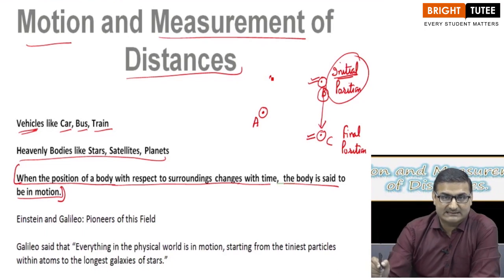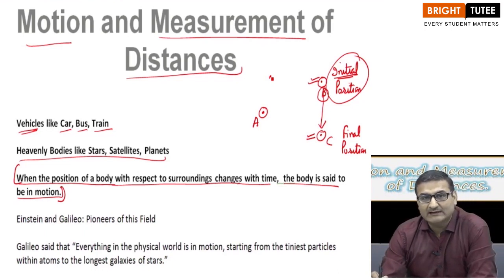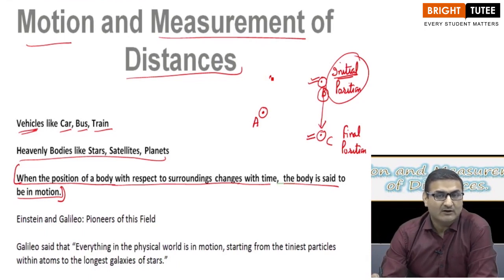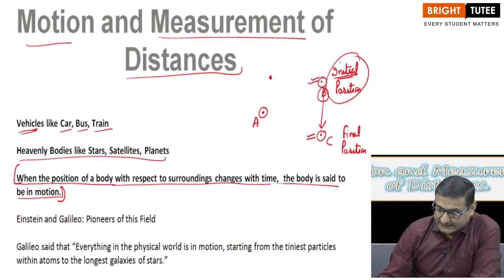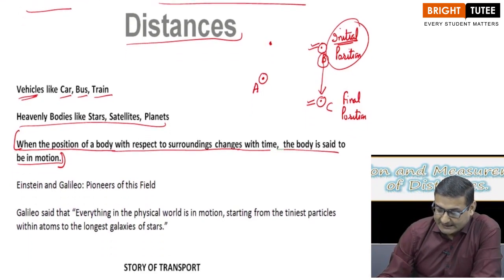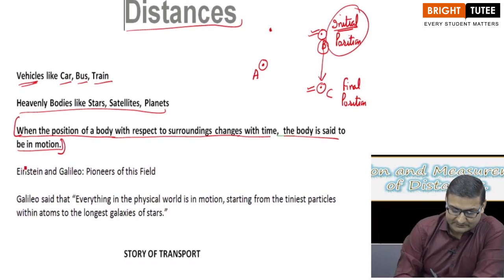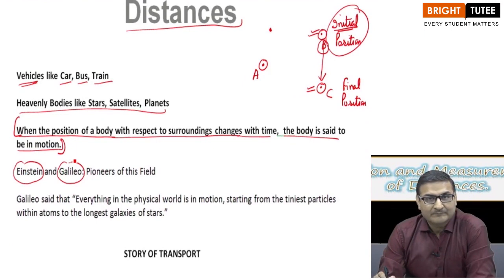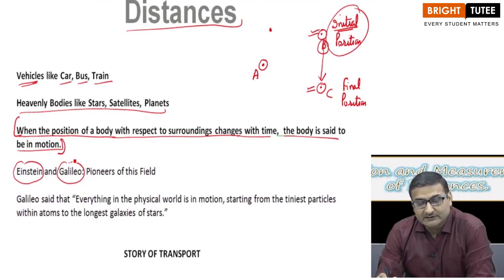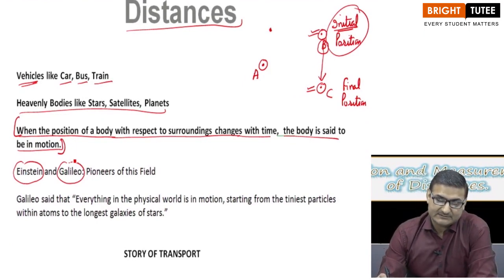The body is resting, or we also say that the body is in a stationary position. Stationary position or at rest, it means the same thing, right? So either the body is moving, it is in motion, or it is at a stationary position, right? Now you must have heard the names of these two pioneers, Albert Einstein and Galileo, right? They were the pioneers in physics, fine.